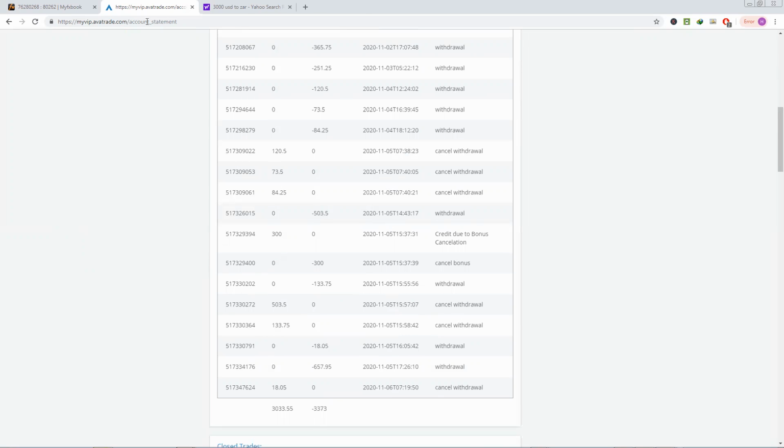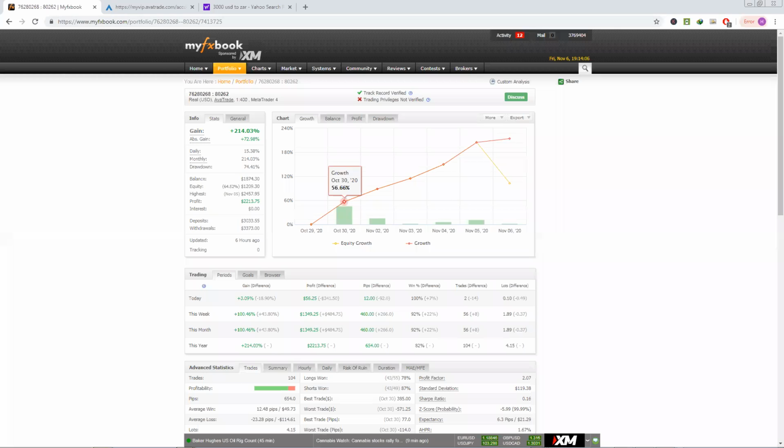So you might assume, as you can see from the statement right here, it says we've actually deposited 3,000, right? But this was not the exact amount that we actually deposited. It was because they were canceling some of the withdrawals because they wanted us to change the method of withdrawal, right? Because we had already exceeded the 100%.